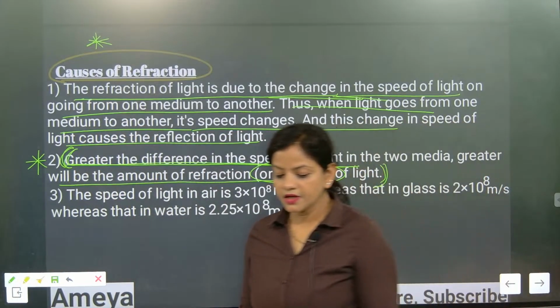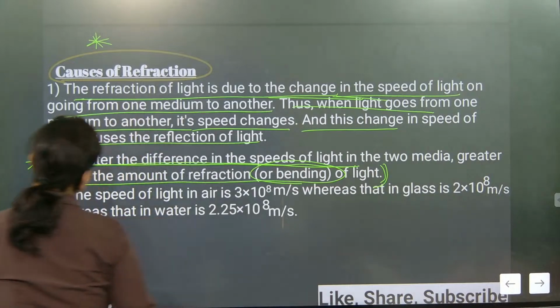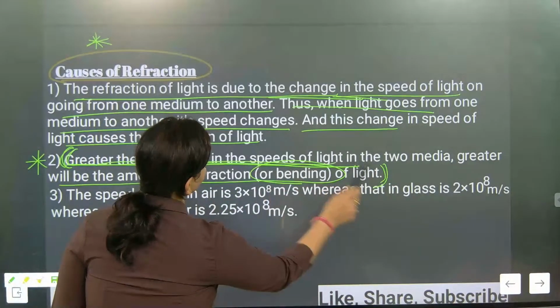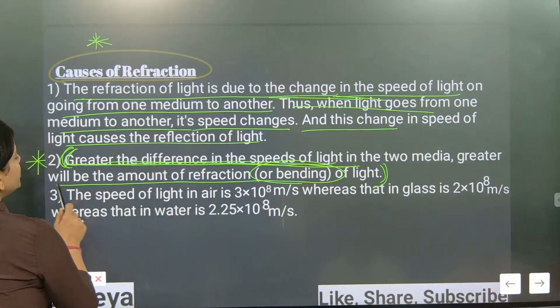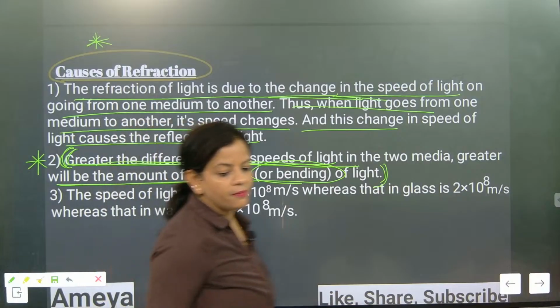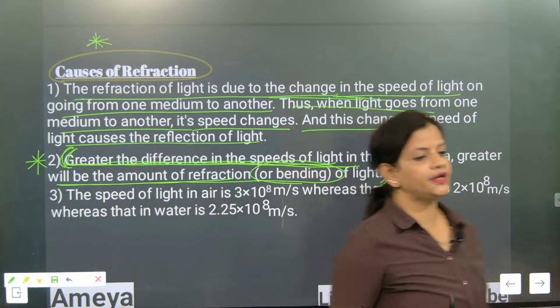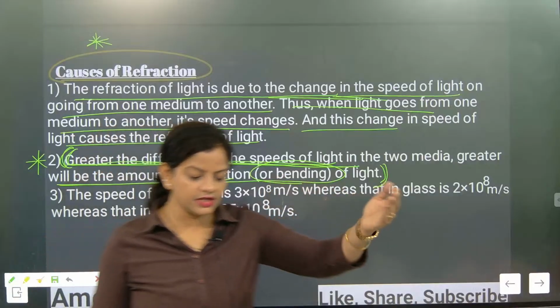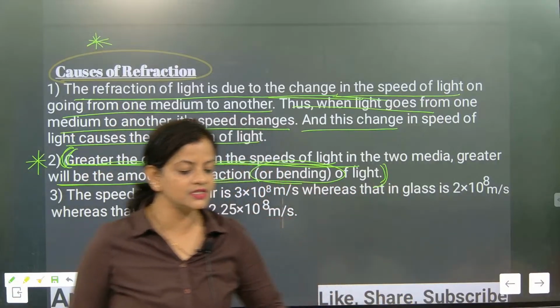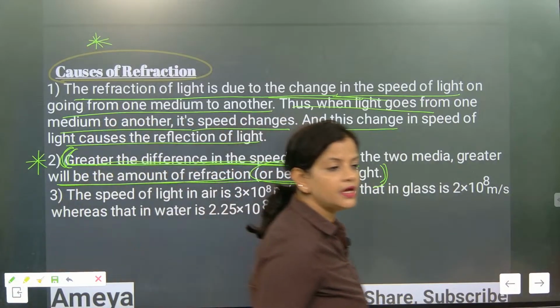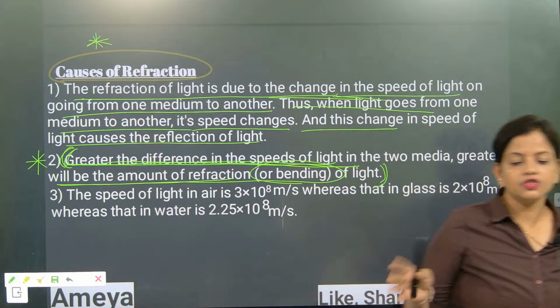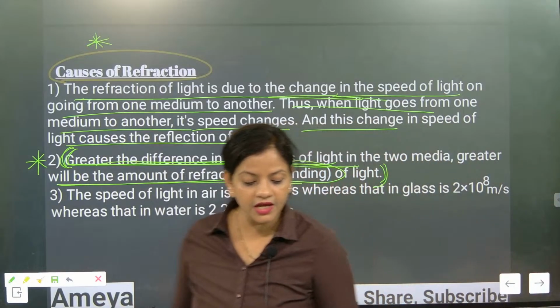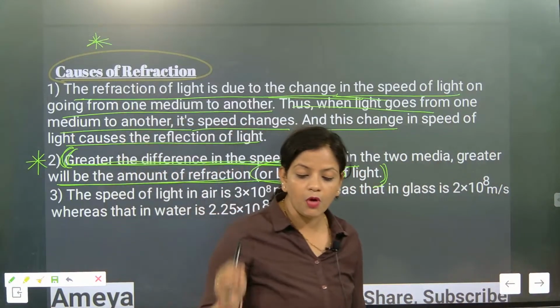Understood. So greater is the change in the speed, you need to check this one out. Greater the difference in the speed of light between two media, greater is the bending. So when will it be greater? When the optical density is highest. Greater is the difference between the optical densities, greater will be the bending. Understood or not? So the optical density of a material plays a very important role.